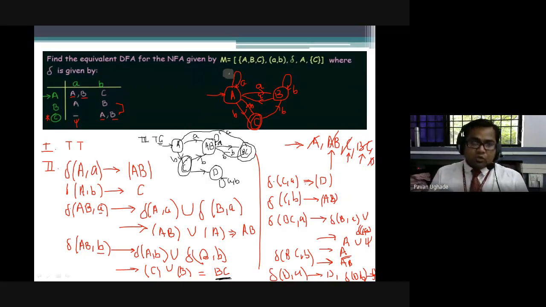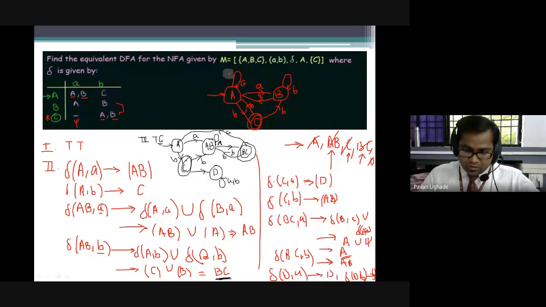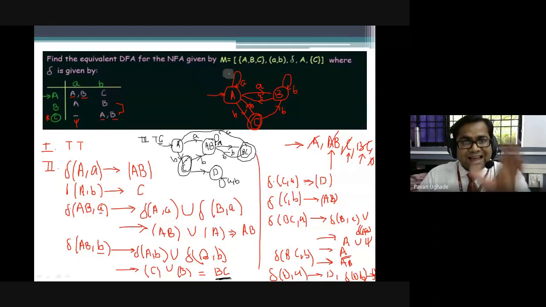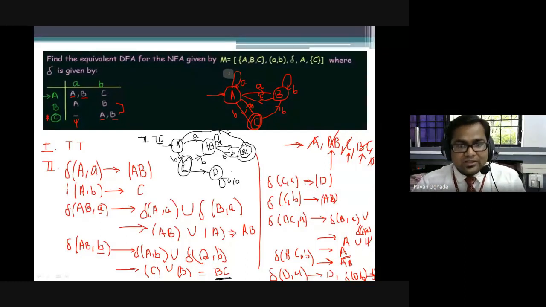See, I am making one more very important statement now. In an automaton, there can be multiple final states. There can be multiple final states. You can understand this using this example. There can be multiple final states, but there is only one initial state.